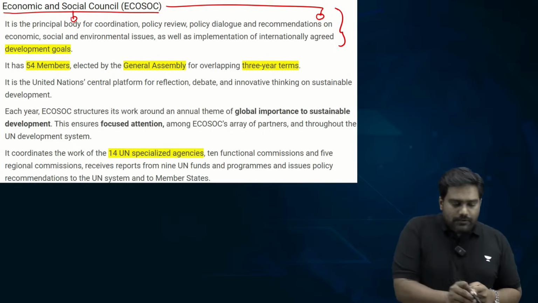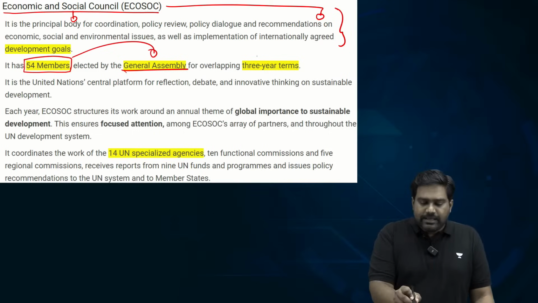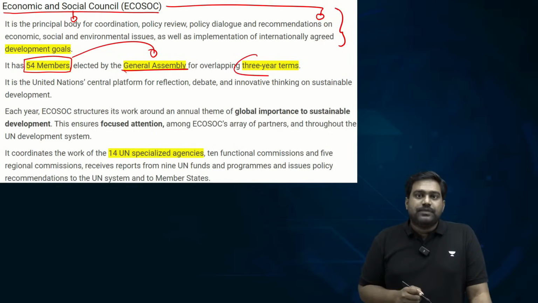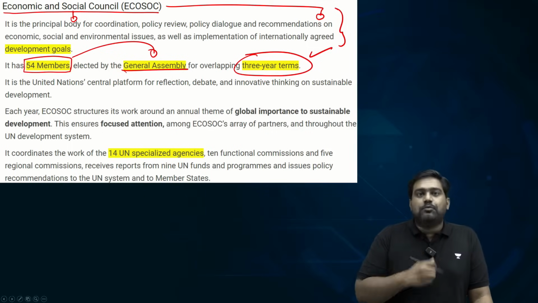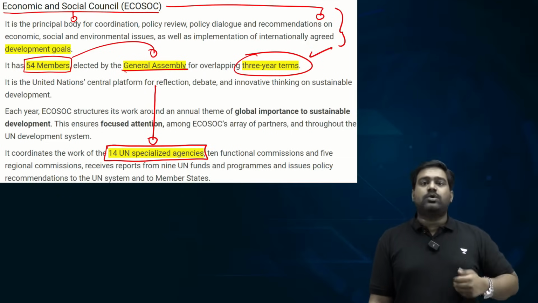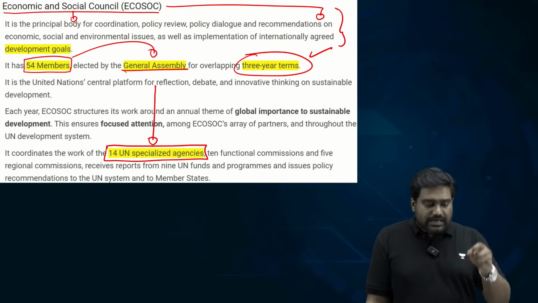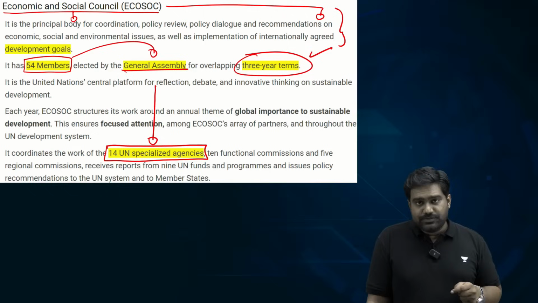It consists of 54 members, which are elected by the General Assembly for 3-year terms. The composition is very important. There are 14 specialized agencies of the UN which directly work with ECOSOC. So various development agendas of the UN are implemented through the Economic and Social Council.